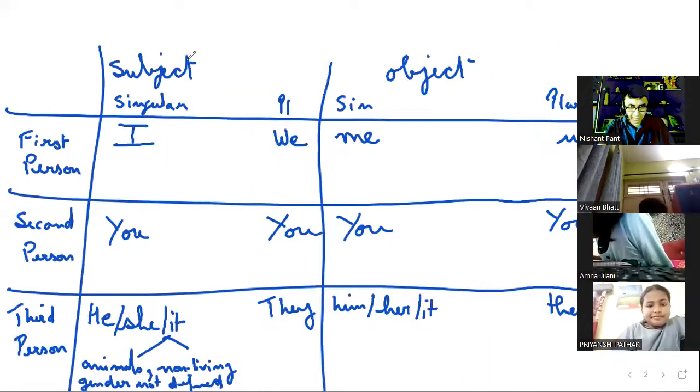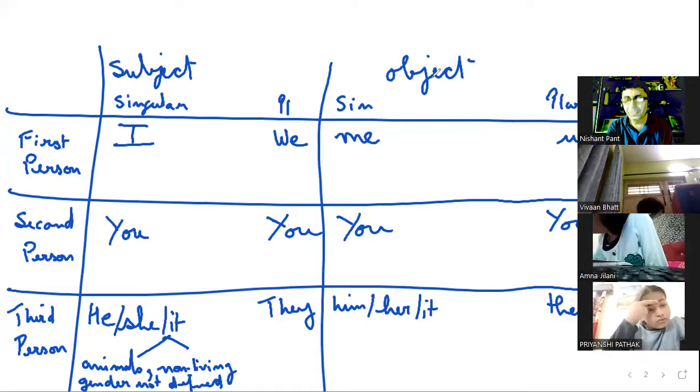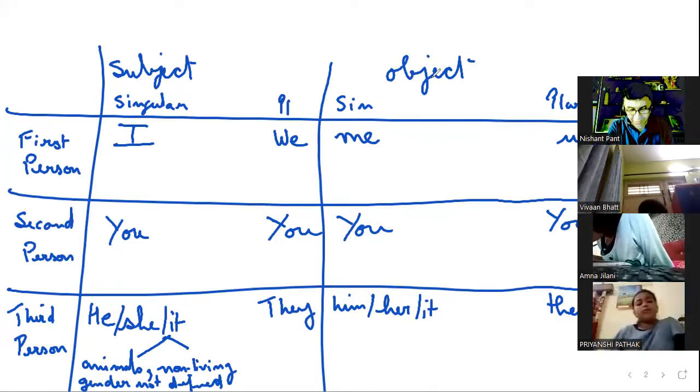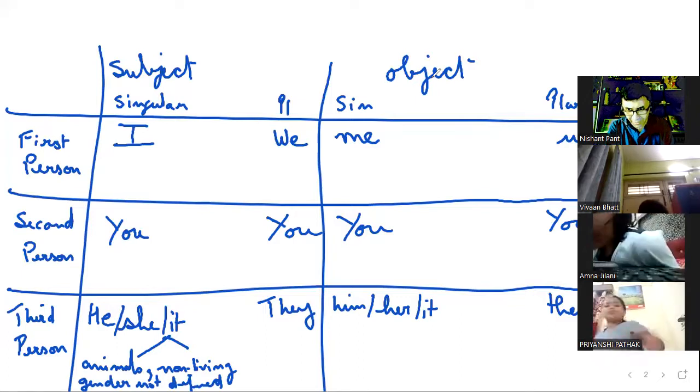Second one, subject and object. First person singular: I am the doer of the action, we are the doers of the action. The action is being done on me, and on us. You are the doer, all of you are the doers. I am doing the action on you, on all of you, because I'm teaching all of you. He, she, it, and him, her, they: he's the doer, she's the doer, it is the doer, and they are the doers. I'm doing the action on him, on her, on it, and on them.